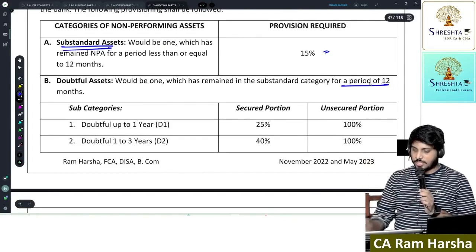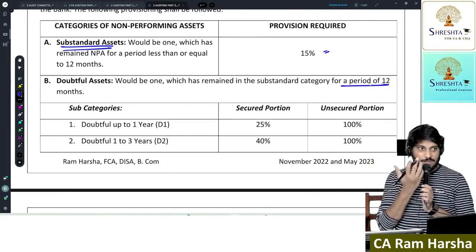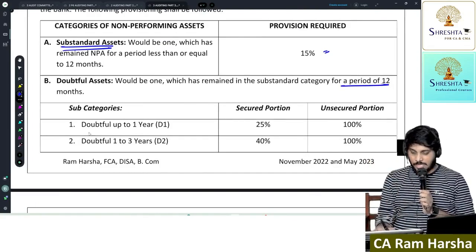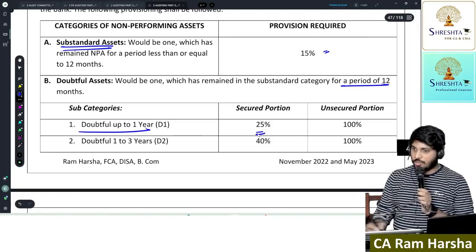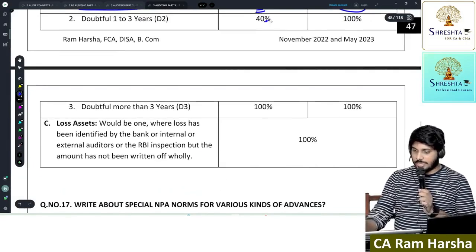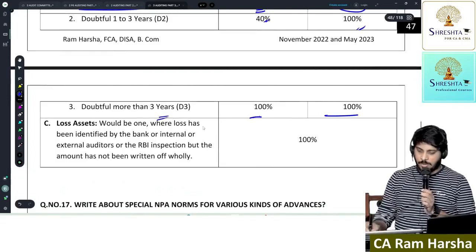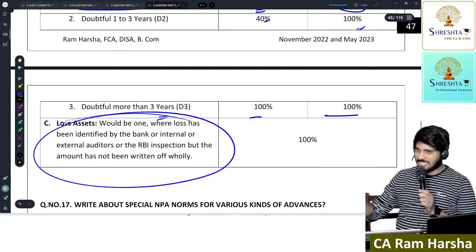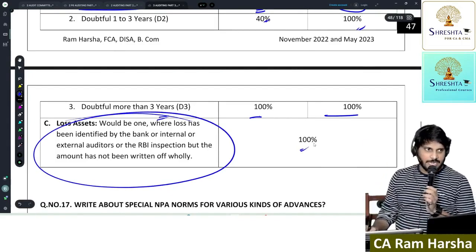Once it has crossed 12 months after being classified as substandard, then for the next 1 year, the secured portion is 25% and the unsecured portion is 100%. Up to 3 years, it increases to 40% and 100%. More than 3 years, you make 100% provision. And once you treat it as a loss asset, that's it, the customer will not pay. Write it off completely at 100%.